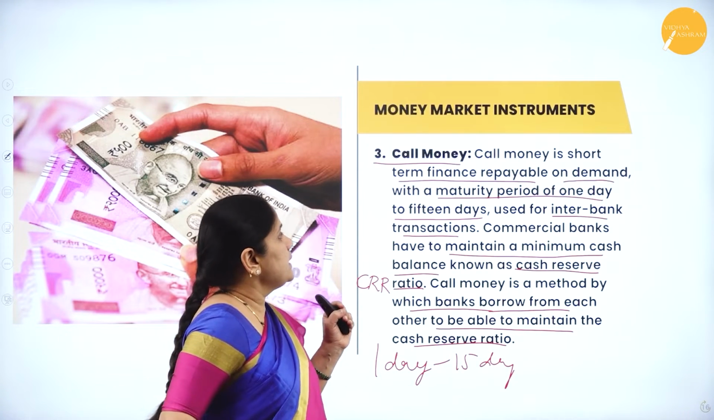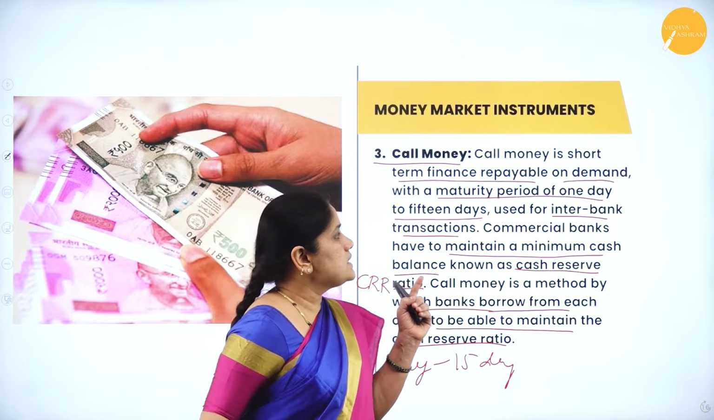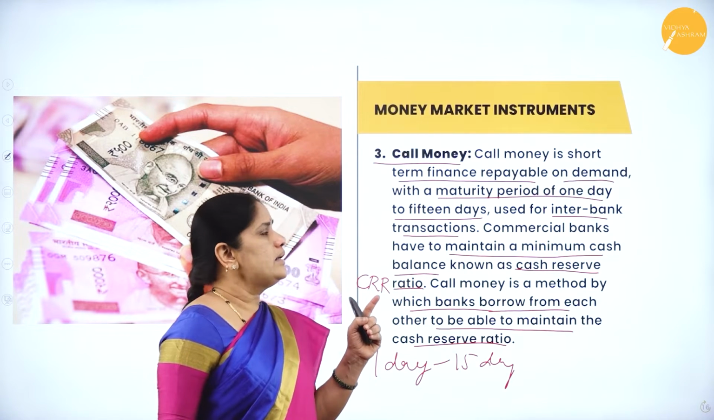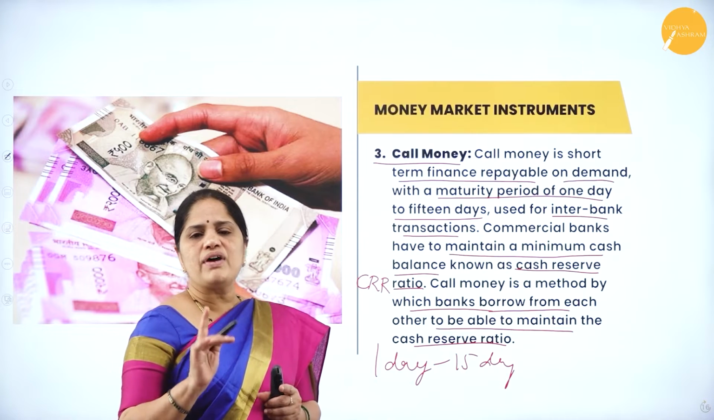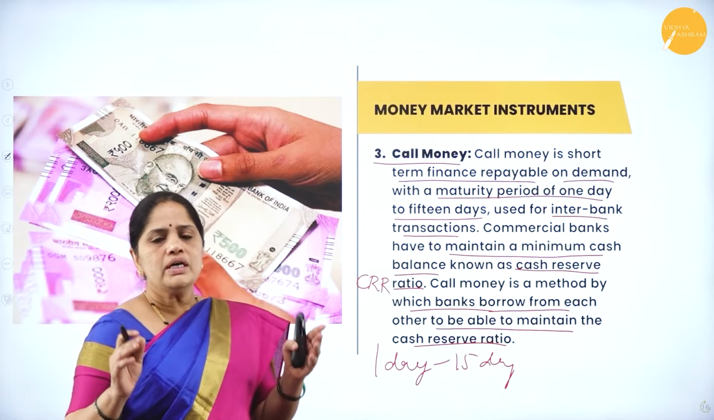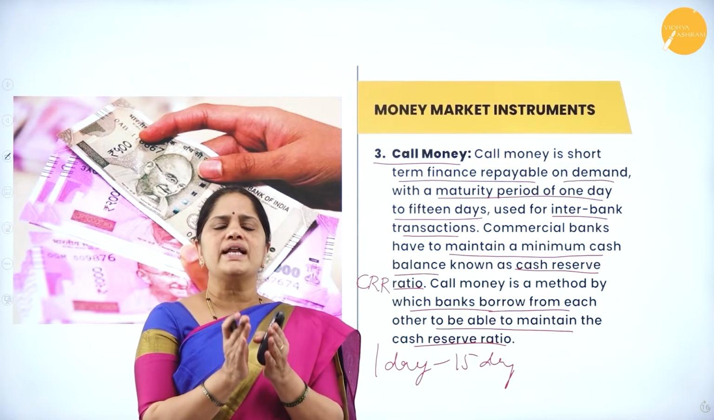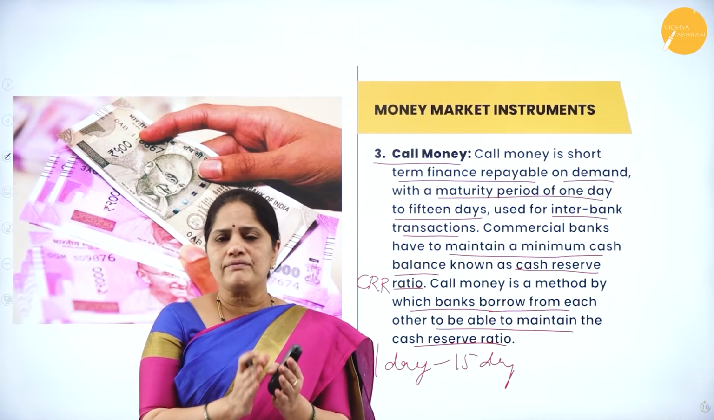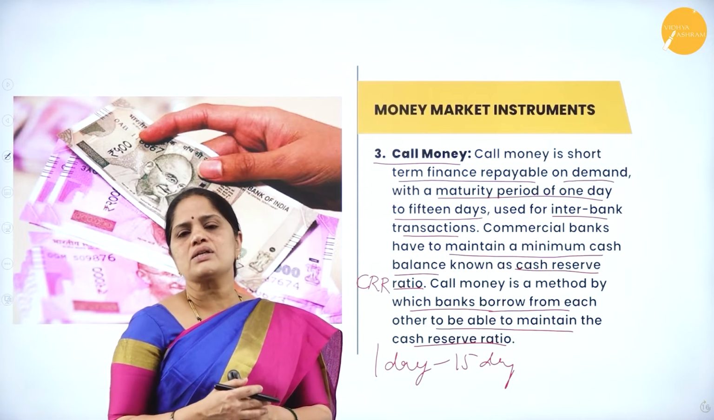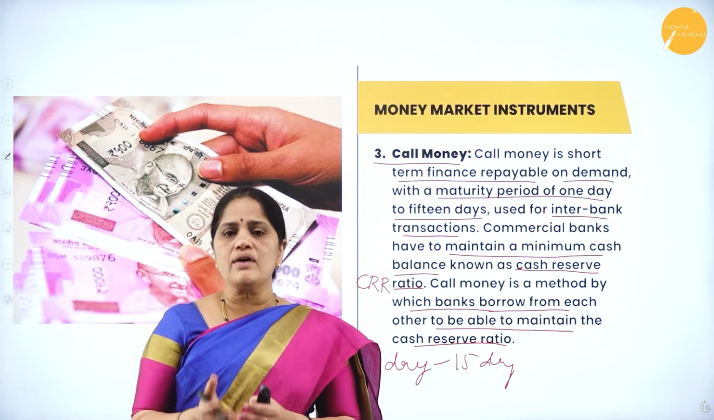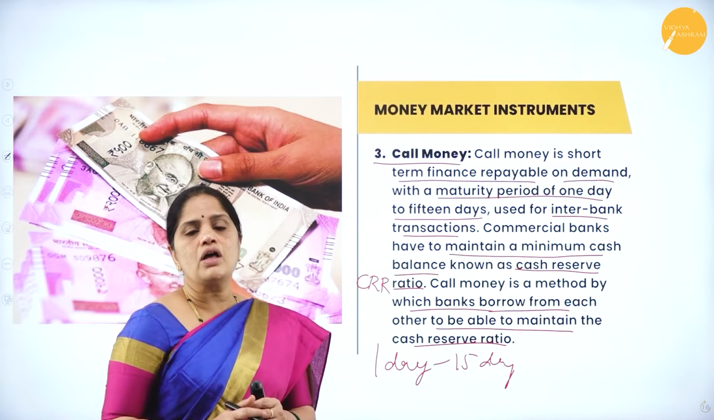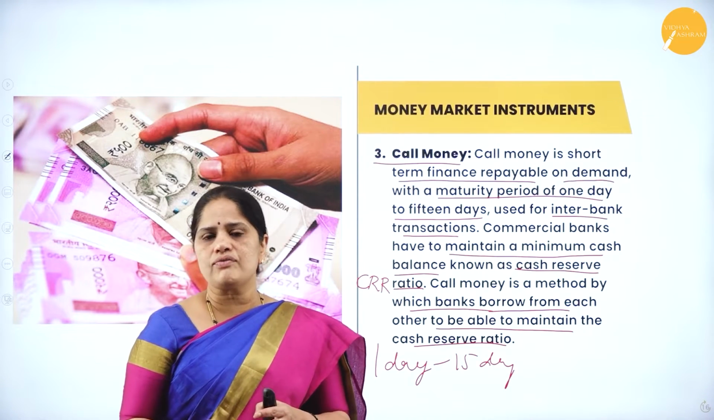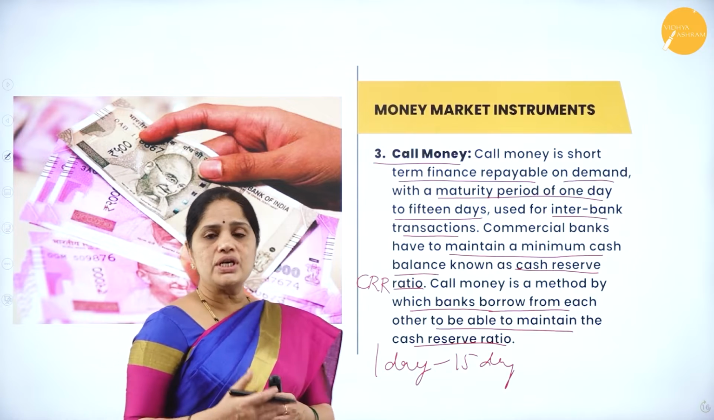So, call money is a short-term finance repayable on demand with a maturity period of 1 to 15 days. So, this call money is for a very short period, that is from 1 day to 15 days. This call money will be a source of finance. Now, this call money is usually a source of finance for the commercial banks.